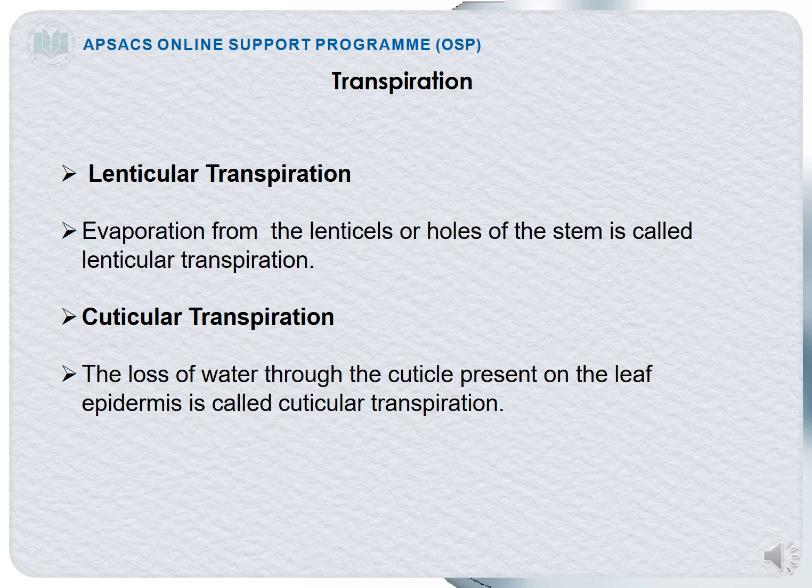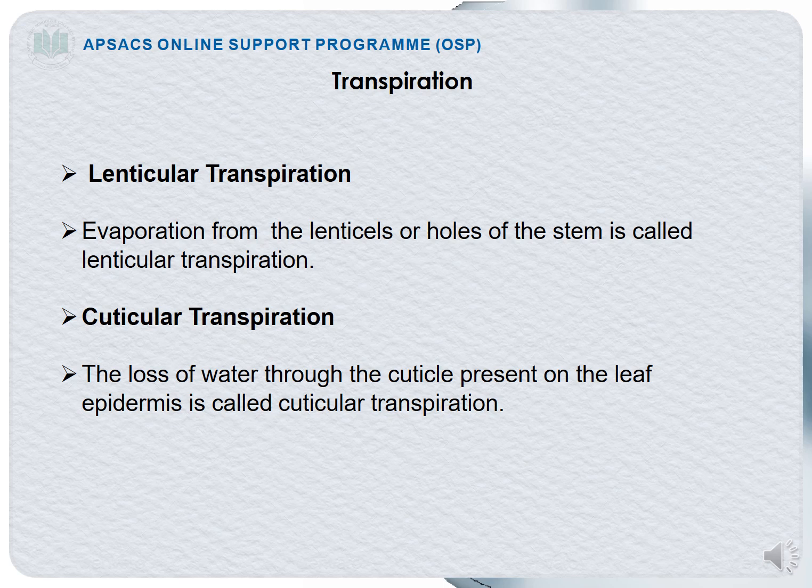The second type of transpiration is lenticular transpiration. Lenticular transpiration means the transpiration that takes place with the help of the lenticels. What are lenticels? Lenticels are actually small pores that are present on the stem. So when the water evaporates from these stems, that type of transpiration is known as lenticular transpiration. Look at the definition: evaporation from the lenticels or holes of the stem is called lenticular transpiration.